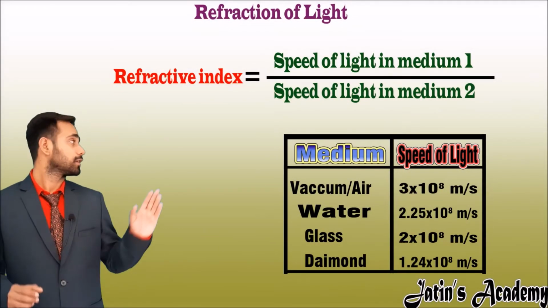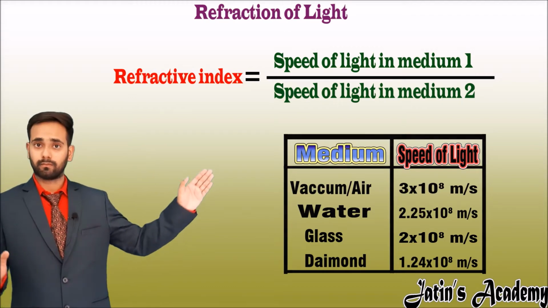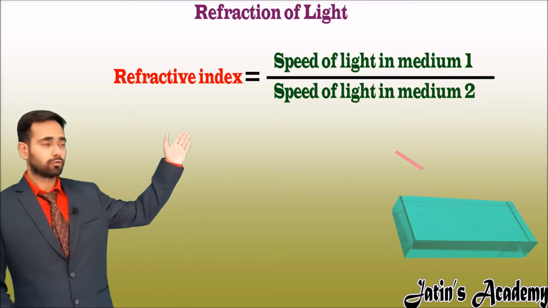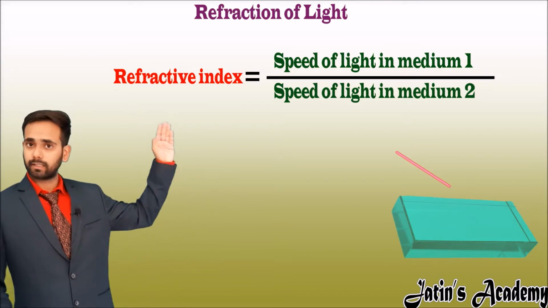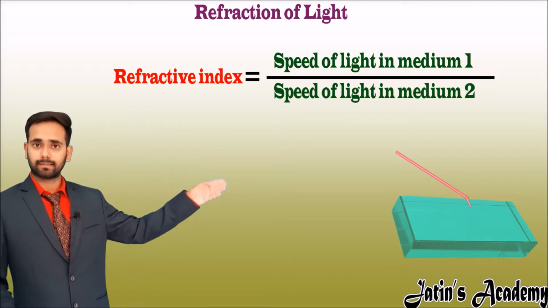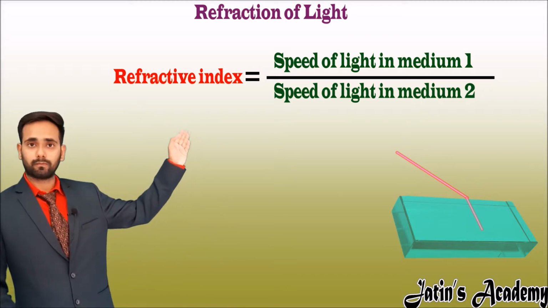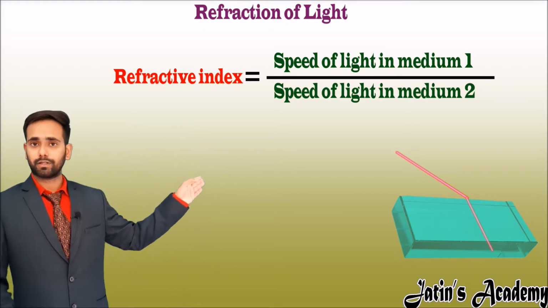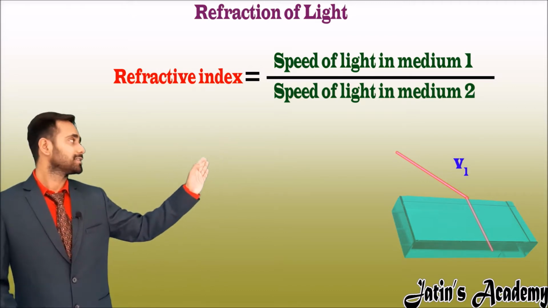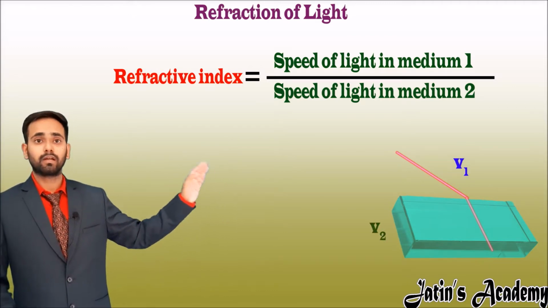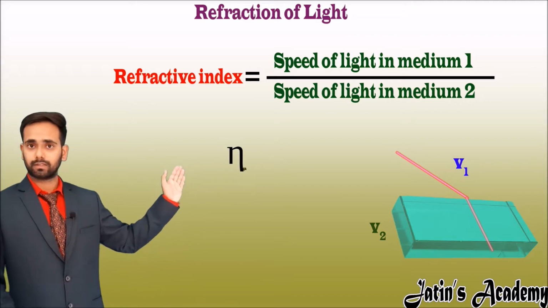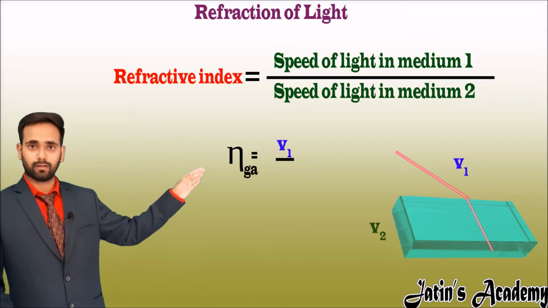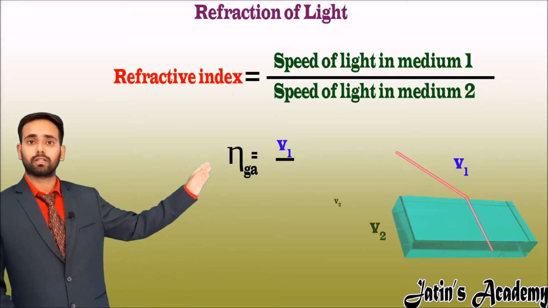Let us understand the term refractive index with an example. Here I am taking a glass slab in which light is coming from air to glass slab. Air is an optically rarer medium and glass is an optically denser medium. When light is moving from rarer to denser medium, it is bending towards the normal. Let the speed of light in air be V1 and the speed of light in glass be V2. The refractive index of glass with respect to air is equal to the speed of light in air, that is V1, upon the speed of light in the medium, or in glass, that is V2.